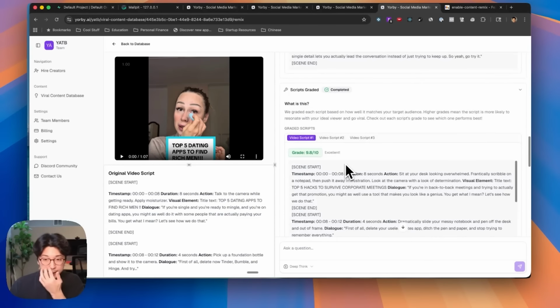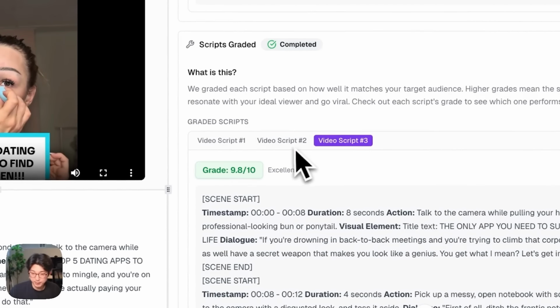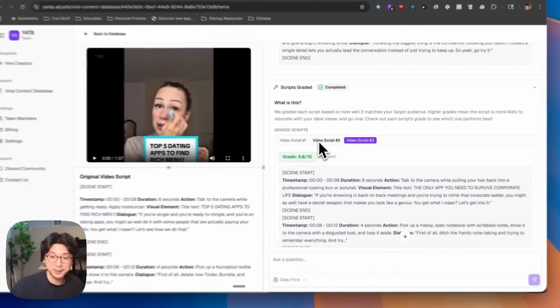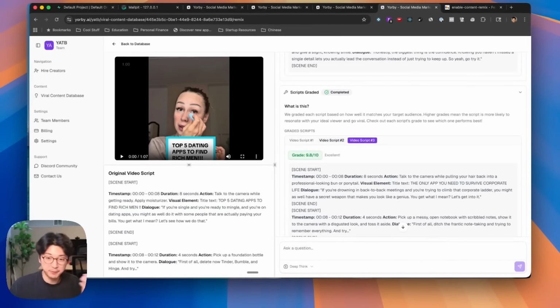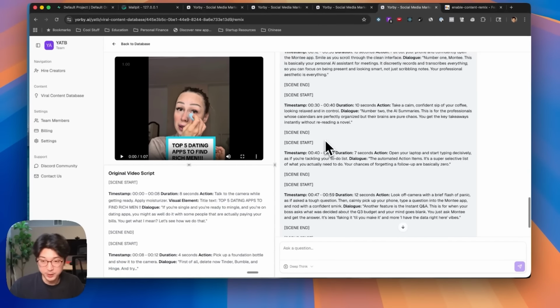So you can see right here, it just graded these individual scripts. All of them seem to be pretty good. Okay, this time it showed all 9.8 out of 10. It's not always like that. There's usually a lot more variance there. But in this case, we just return any of them because they're all very, very good.